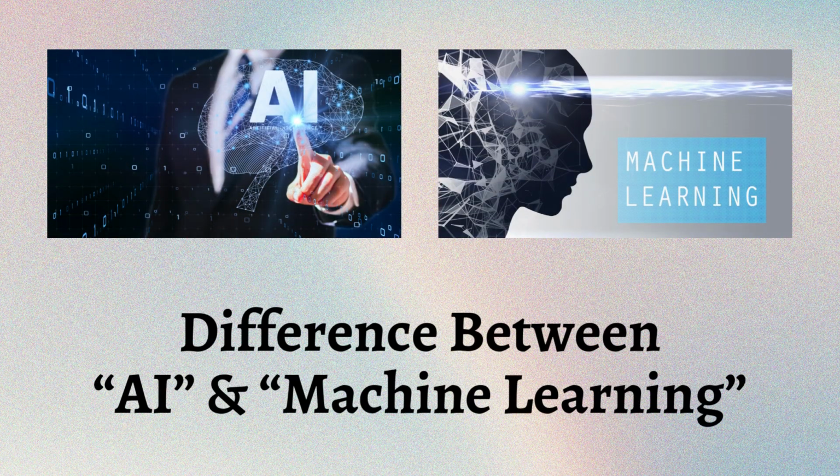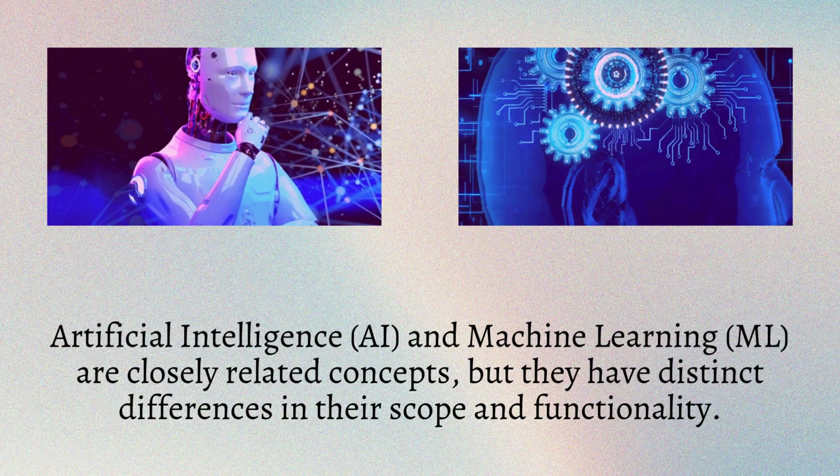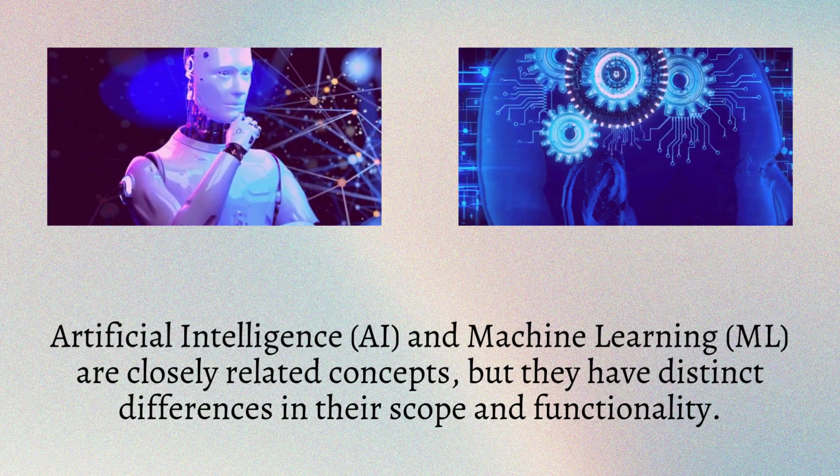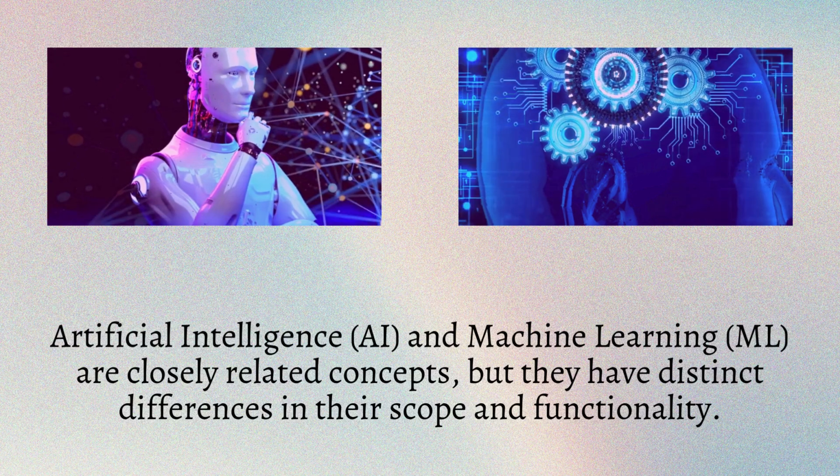Differences between AI and machine learning. Artificial intelligence, AI, and machine learning, ML, are closely related concepts, but they have distinct differences in their scope and functionality.